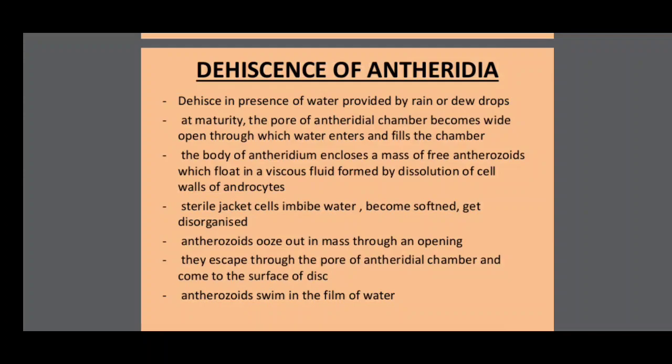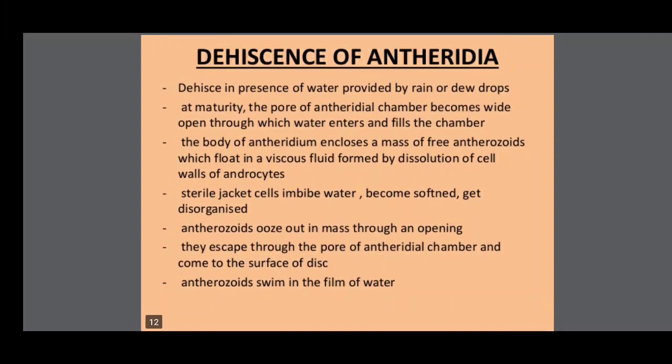At maturity, the pore of the antheridial chamber becomes wide open, through which water enters and fills the chamber. The body of the antheridium encloses a mass of free antherozoids which float in a viscous fluid formed by dislocation of the cell walls of androcytes. Sterile jacket cells imbibe water, become soft and get disorganized. Antherozoids ooze out in mass through an opening. They escape through the pore and antheridial chamber and come to the surface of the disc. Antherozoids swim in the film of water.